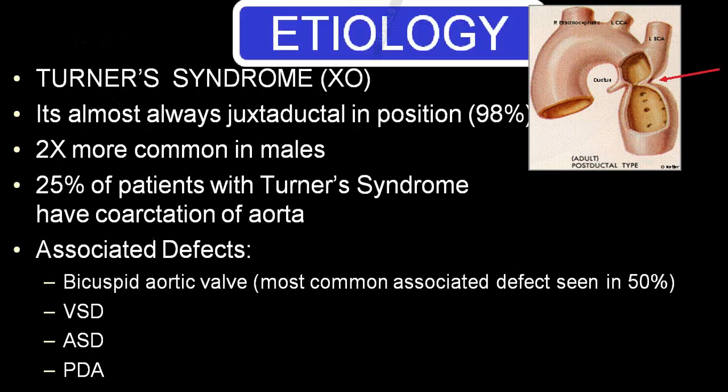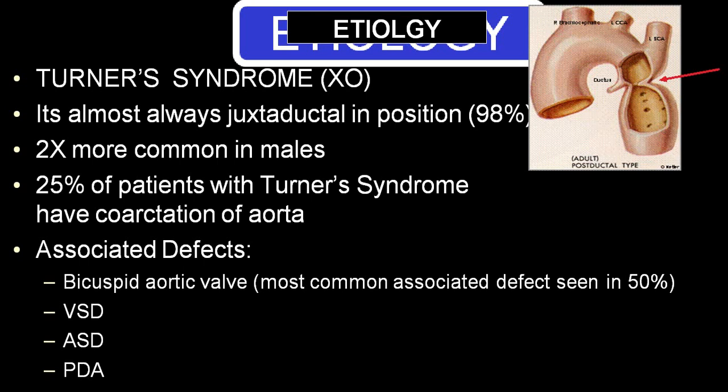As far as the etiology is concerned, the most common etiology is Turner syndrome, we call XO. It is almost always, we say, juxtaductal in position, 98% of the time. It is twice as common in male as compared to female. 25% of the patients with Turner syndrome will have a coarctation of aorta. And we already mentioned that it will be very frequently associated with bicuspid aortic valve, which can be stenosed, and it is seen in almost 50% of persons with coarctation of aorta.